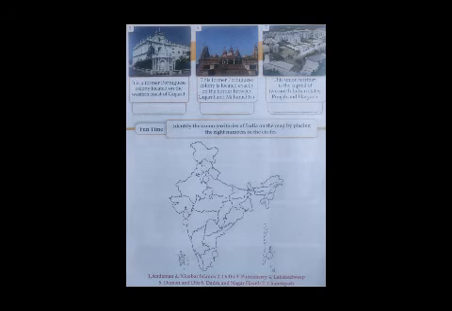Now see the last part, that is the right side island. So this union territory is a group of islands which is located in the Bay of Bengal. So that is Andaman and Nicobar Islands. So you can write in the right side circle number 1. So okay children, that's it for today. I think you have understood the names of the union territories of India.